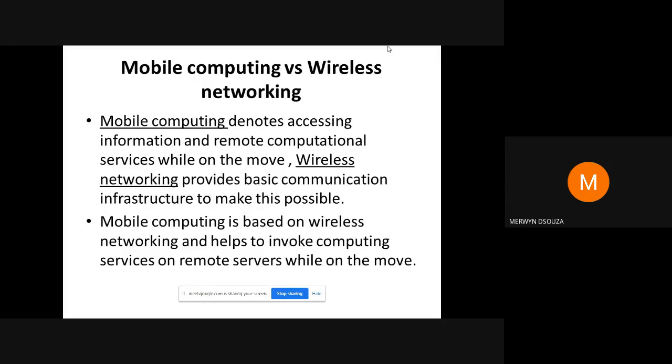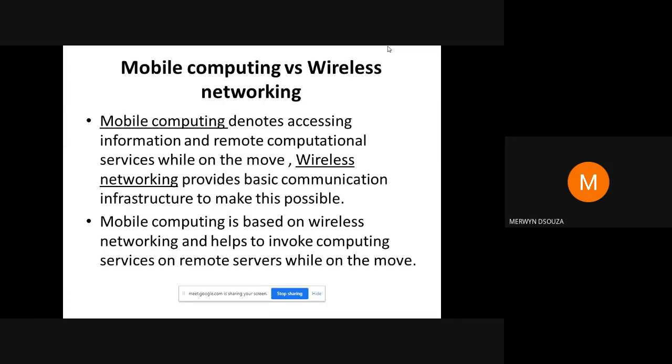Infrastructure means all the mobile towers and all that helps a remote device like a mobile to connect and access the data. So mobile computing is based on wireless networking. Okay. So mobile computing uses wireless networks to access the remote servers while on the move. Please remember this important difference.